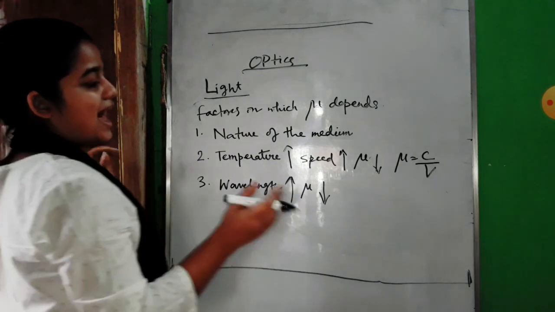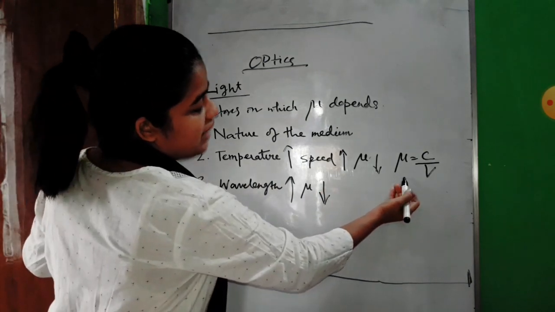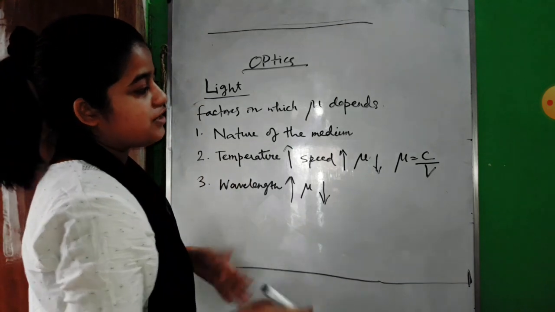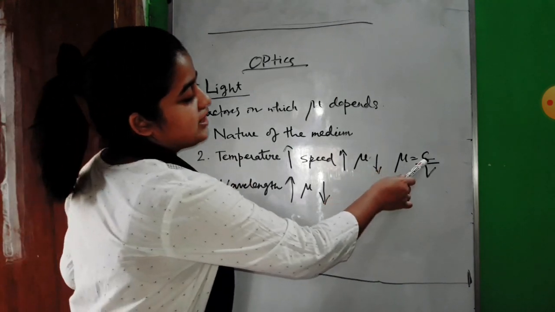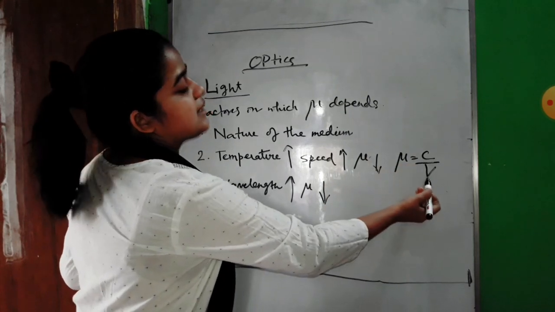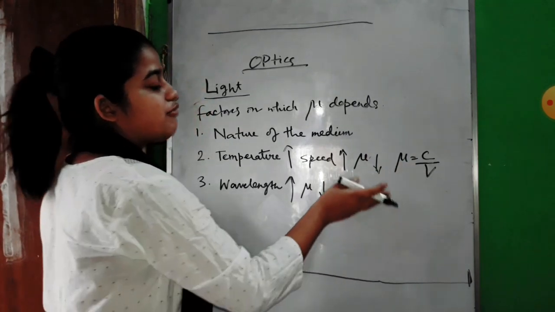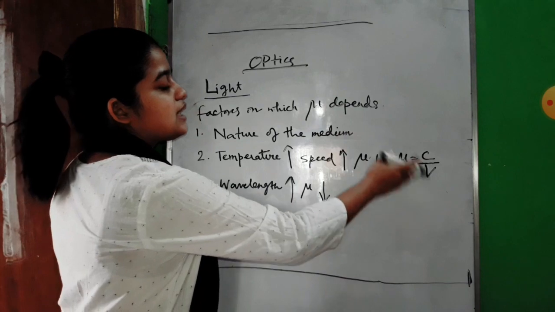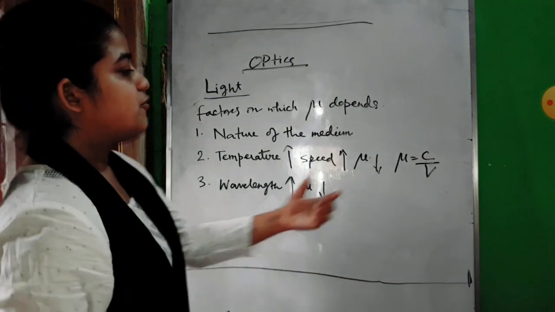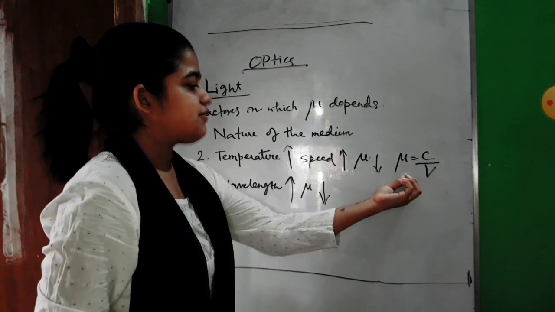So as refractive index is the ratio of velocities in two different mediums, the speed of light in vacuum and the speed in the medium in which you are finding it, these two speeds give the refractive index.